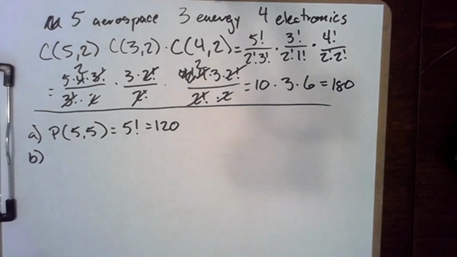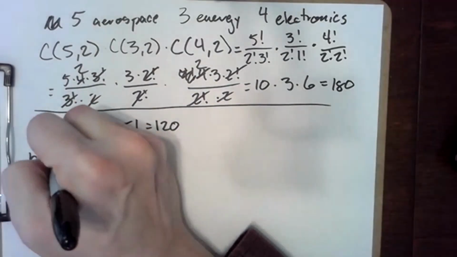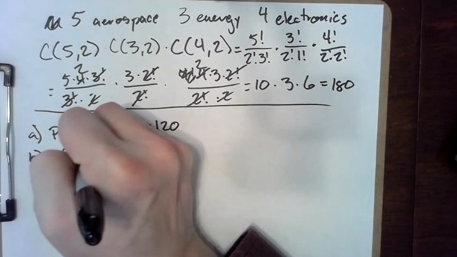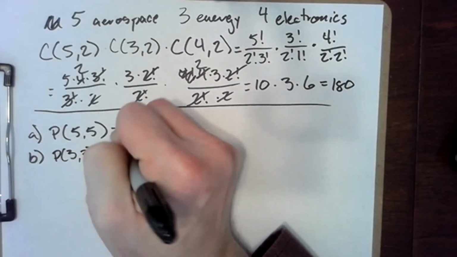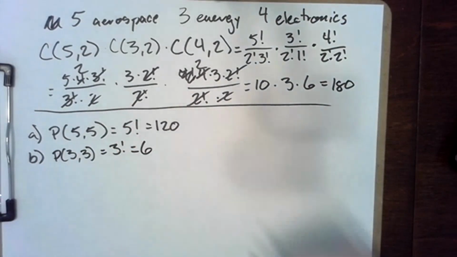So we're not looking at a simple permutation computation problem. We're looking at the permutations of 3 items, taken 3 at a time, which is of course 3 factorial, which is 6. We'll need that.